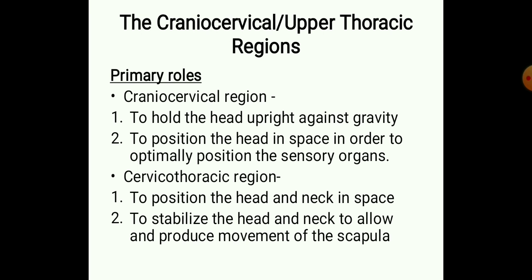The scapula, as we all know, is not a true joint joined with the thoracic cavity. So the scapula is mainly stabilized by the surrounding muscles. Whenever we need a proper scapular movement, the head and neck should be stabilized by the surrounding muscles. So all these muscles are basically designed to stabilize the head and neck and to allow scapular movement.